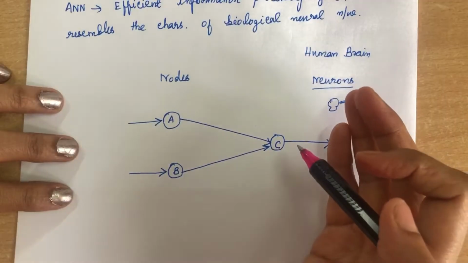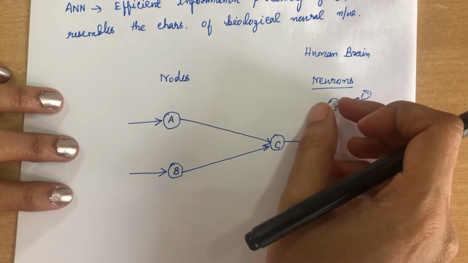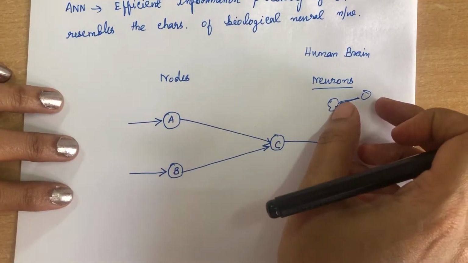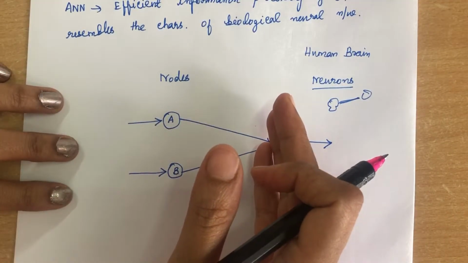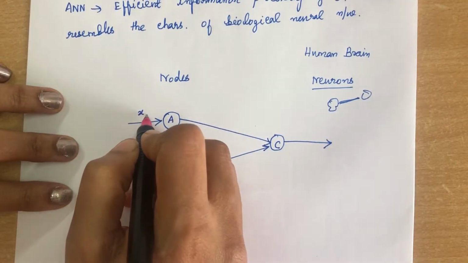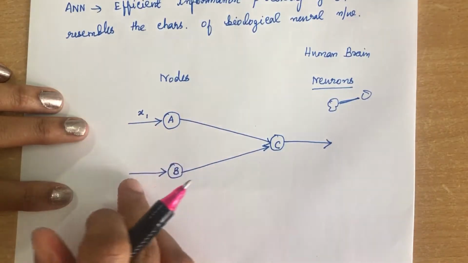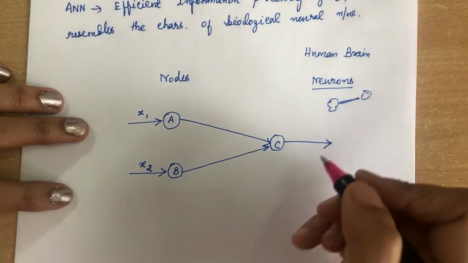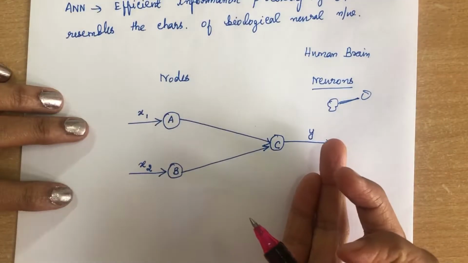As we all know, in a biological neural network like the human brain, there will be neurons sending some signals between them. Likewise over here, between the nodes you can also send some signals, called activation signals. A is getting a signal called X1 and B is getting a signal called X2. And from the output node we are going to get an output signal called Y.